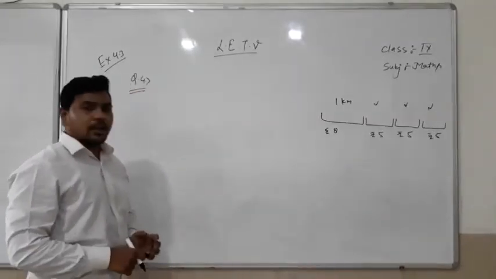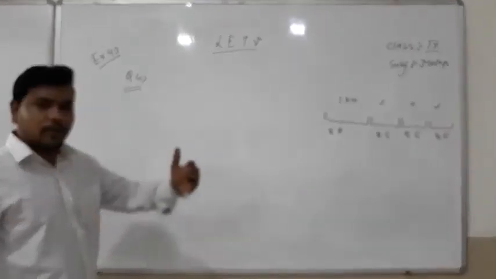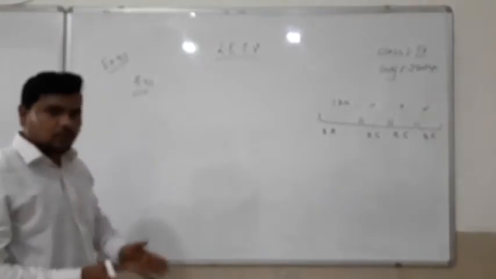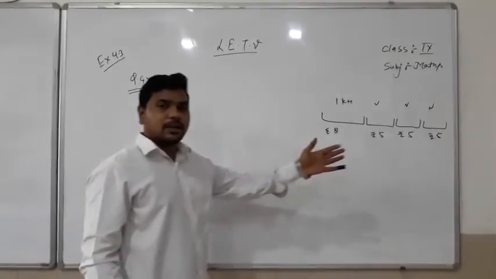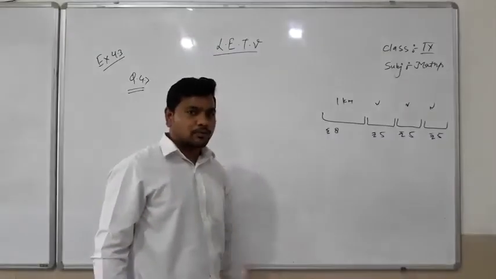So students, let the distance traveled be x, and the question is also saying that the distance traveled is x kilometers and the fare is rupees y.